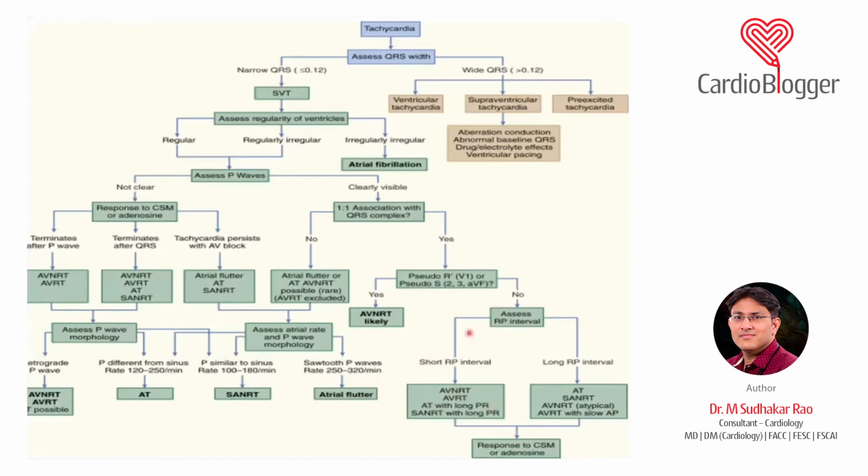Sinus tachycardia is very rarely a short RP, but a variant of it, that is SA nodal reentrant tachycardia, is a short RP tachycardia. And long RPs are atypical AV-NRT and atypical AV-RT, which we also know as paroxysmal junctional reciprocating tachycardia, permanent junctional reciprocating tachycardia, PJRT, which is an atypical AV-RT. And we also have sinus tachycardia as a differential for long RP, atrial tachycardia is a differential diagnosis for long RP, and SA-NRT is a differential diagnosis for long RP.